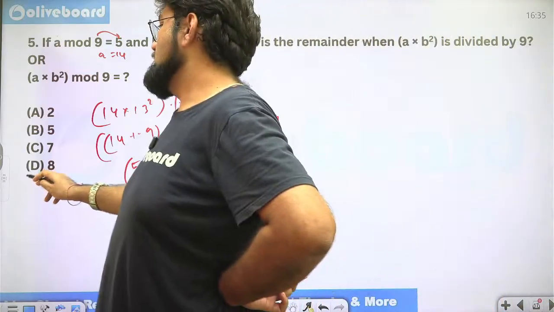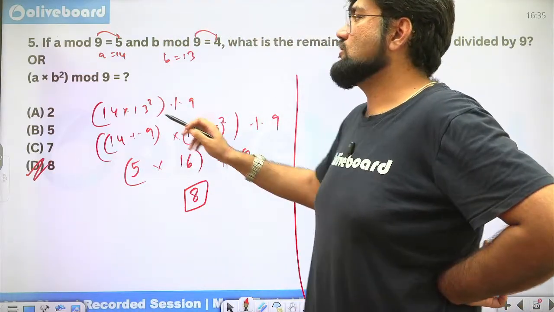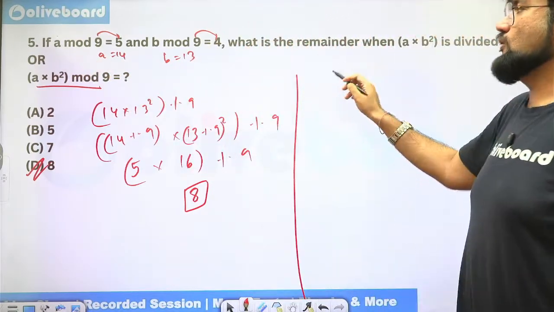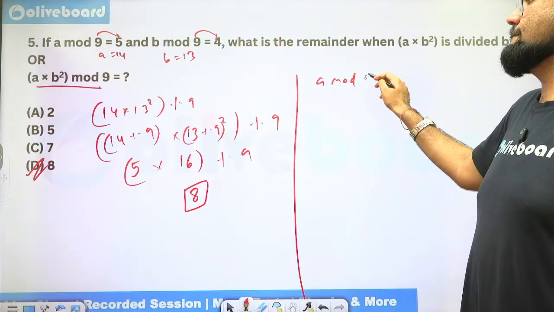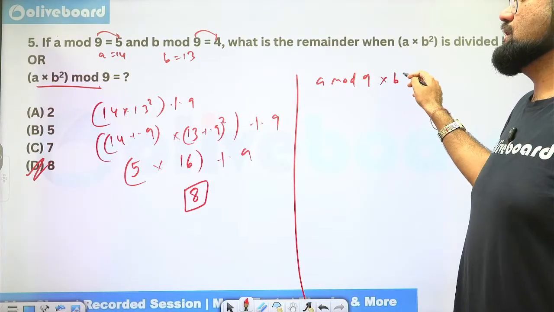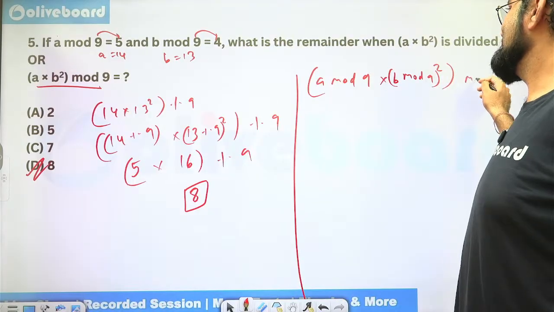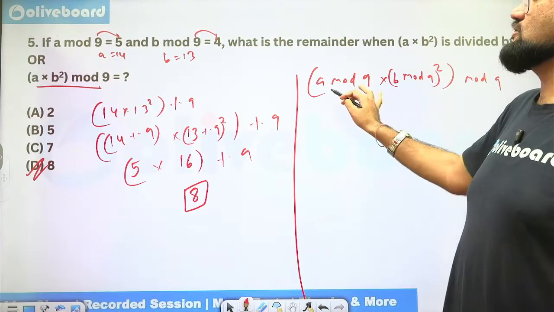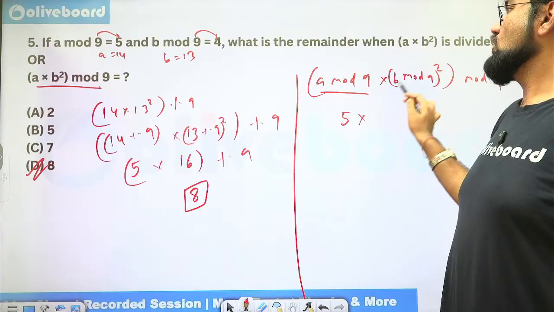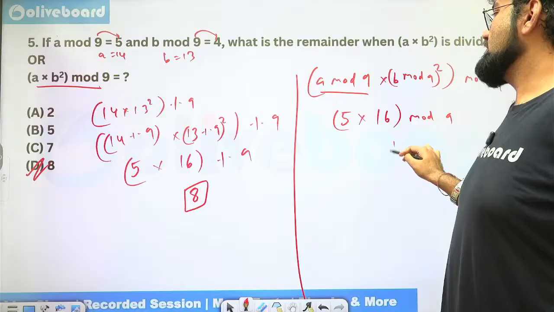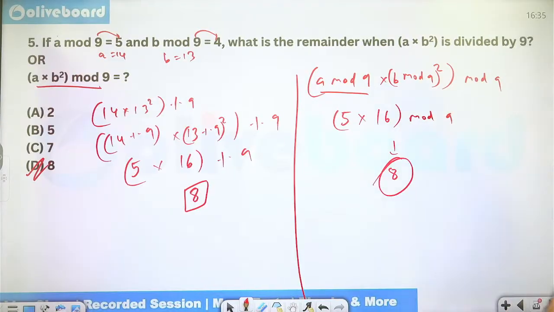This is one approach. The second approach is again like we did in the previous question. Let's find out A mod 9 and B mod 9 to substitute them. So we'll open that. We'll say A mod 9 into B mod 9 whole square mod 9. Now A mod 9 is how much? 5. B mod 9 is 4. 4 square is 16. And we reach the same position again, finding the answer as 8. Choice is yours. Okay. Next.